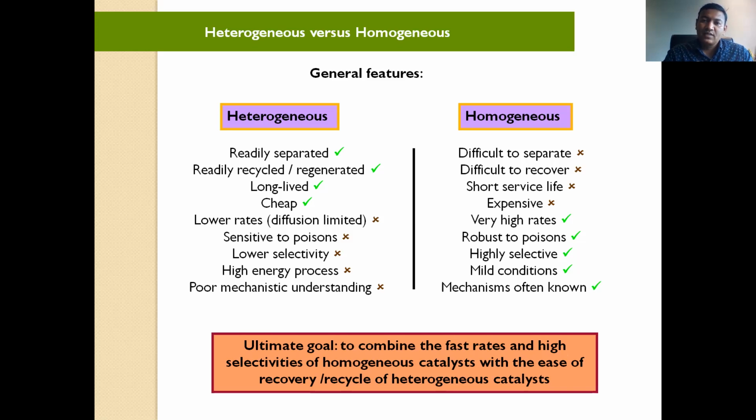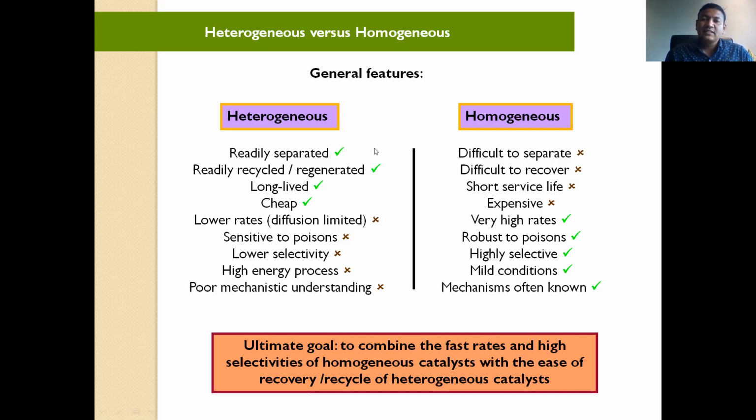Then in heterogeneous, long lived. Okay, catalyst life, more time you can use it. Many times they purchase the catalyst and use it forever. There is a process of activation also, we'll discuss that also. But in homogeneous catalysis, life is very short. Then another important thing: in heterogeneous, the catalyst is cheaply available, but homogeneous catalysts are expensive.